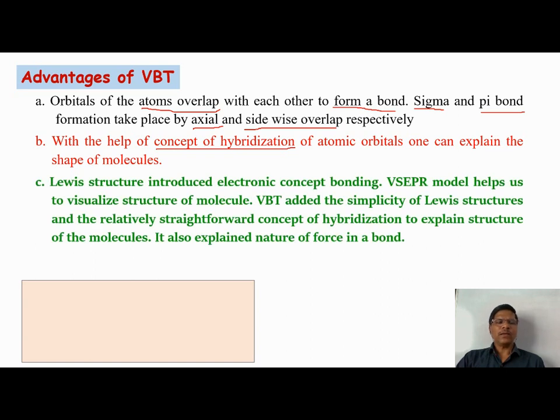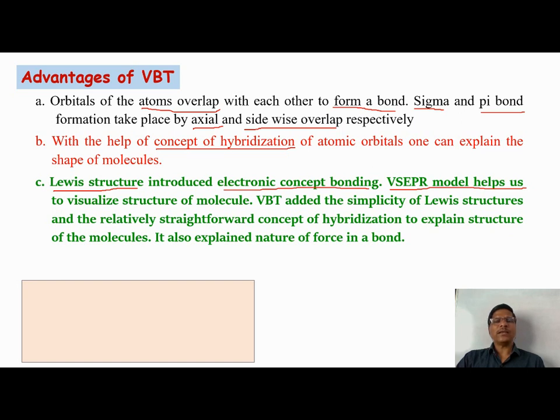If you see valence bond theory, it takes advantage of Lewis theory, the Lewis structure. It is the first methodology where the electronic concept was introduced. The second concept, the valence shell electron pair repulsion model, was introduced to explain the geometries of molecules.